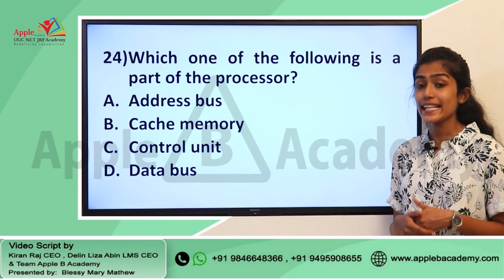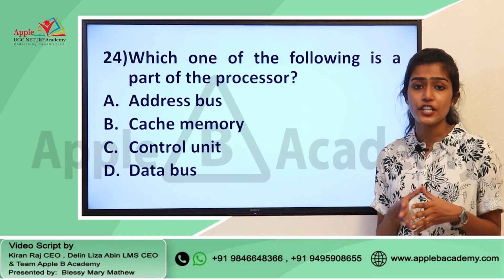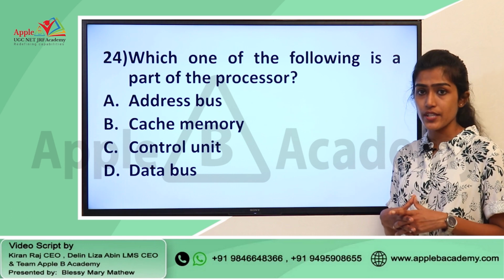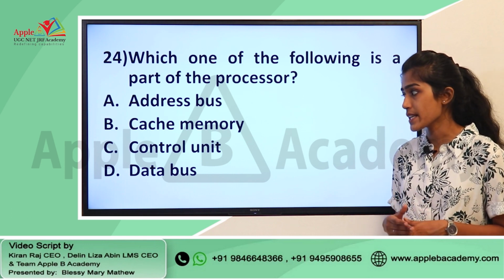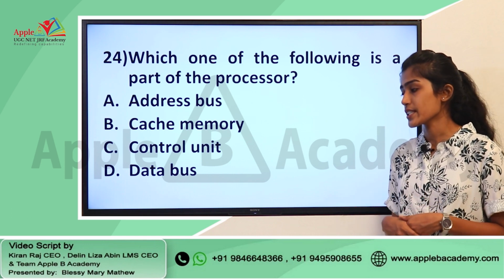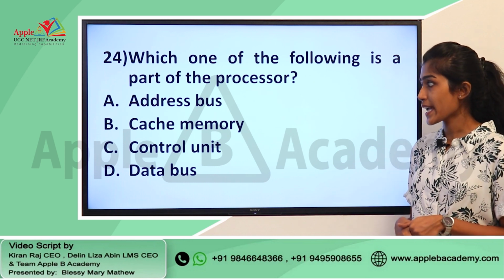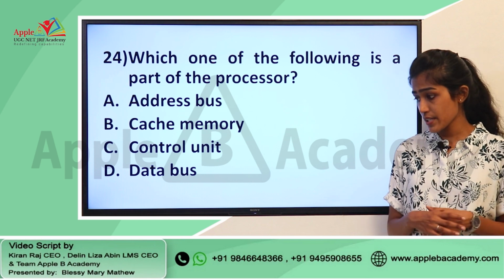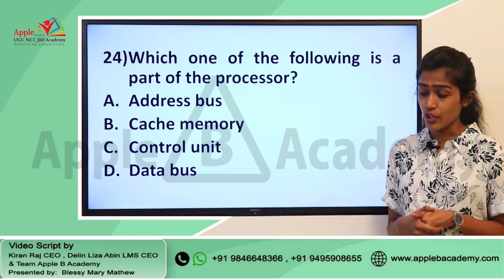Moving to the next question, again this is from the module Information and Communication Technology. Which one of the following is a part of the processor? And we have the options address bus, cache memory, control unit and database. So, which option can be considered as a part of the processor? That is option C, control unit.